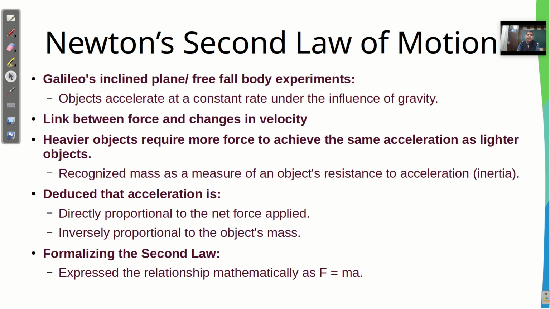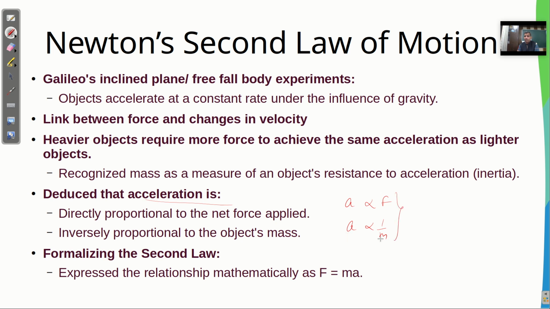In other words, all these observations deduce that acceleration is proportional to the net force applied and inversely proportional to the mass of the object. If I club these two, acceleration is proportional to applied force, and acceleration is inversely proportional to the object's mass.